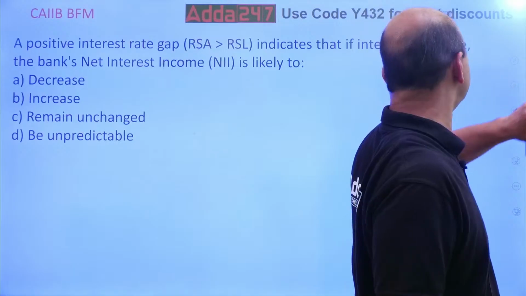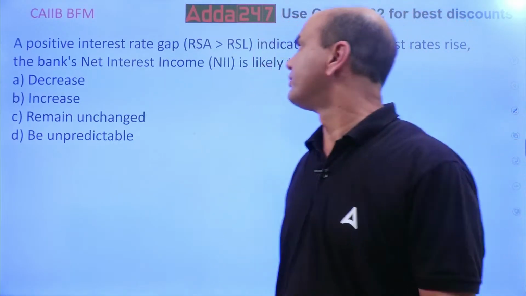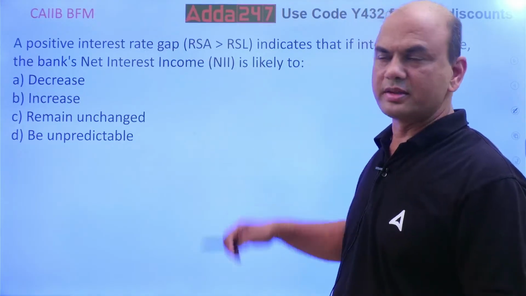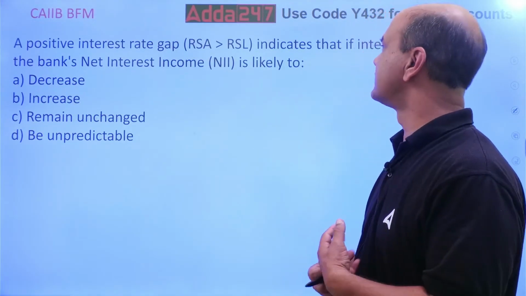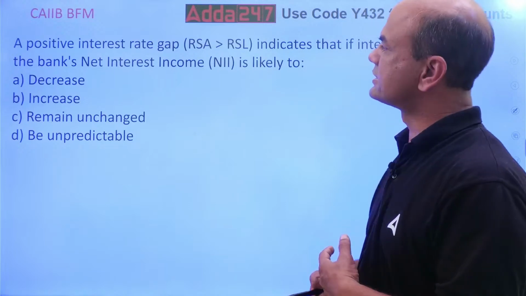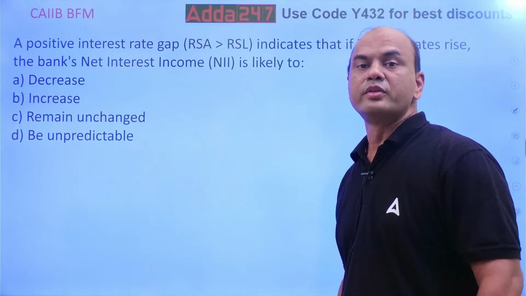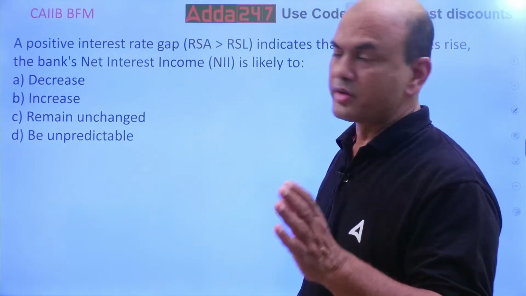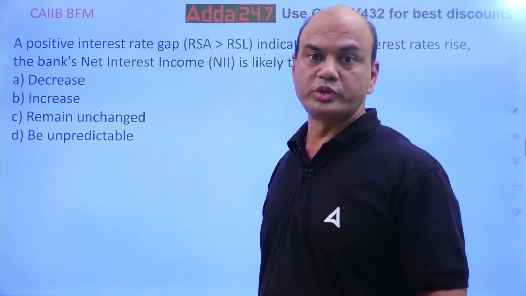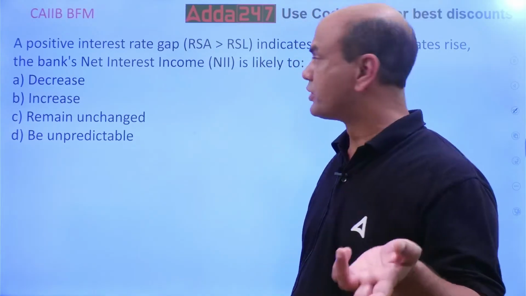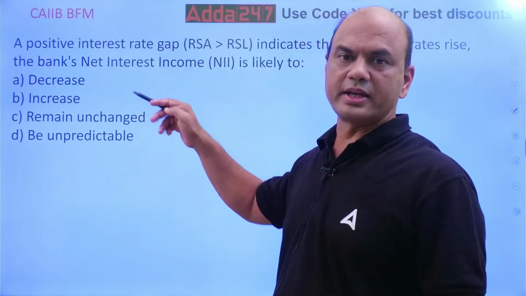Let's solve some theory now. Theory part. A positive interest rate gap. See, just now we did this and now the question. RSA greater than RSL indicates that if the interest rate rises, the bank's net interest income is likely to... So if the interest rate goes up, your assets are more. So, asset sensitive bank, your assets are more. So your income will what? Increase or decrease?